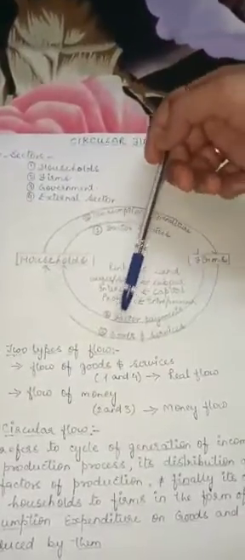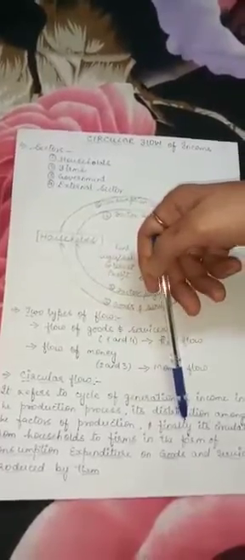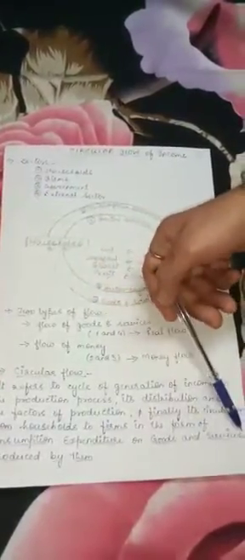Now let's see the proper definition of circular flow. It refers to the cycle of generation of income in the production process, its distribution among the factors of production, and finally its circulation from households to firms in the form of consumption expenditure on goods and services produced by them. So this is the definition of circular flow of income.